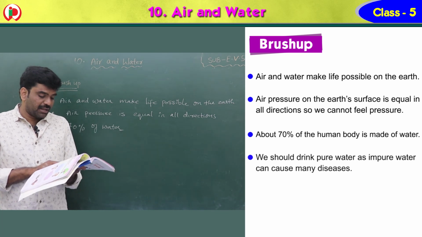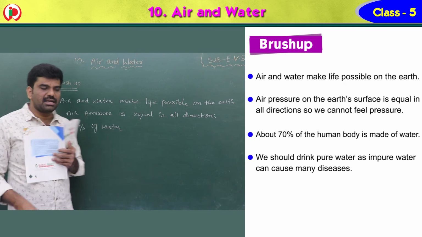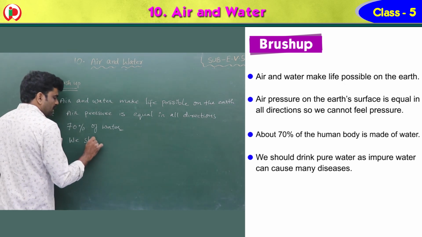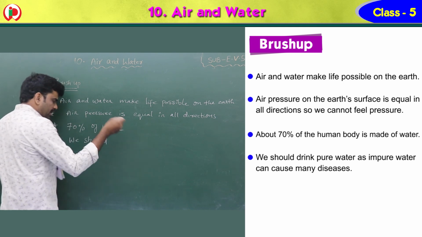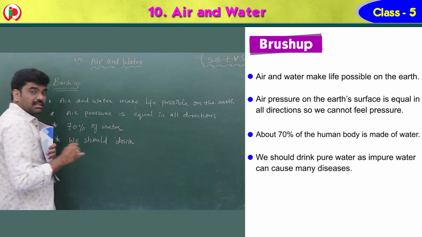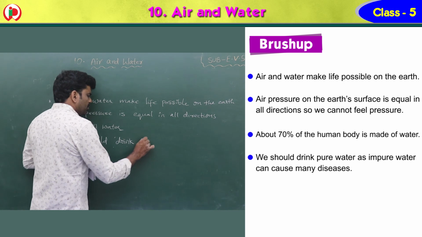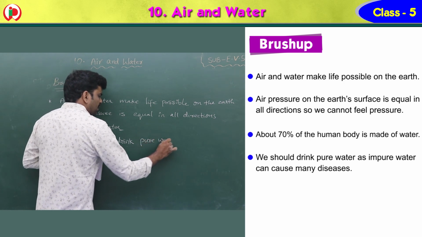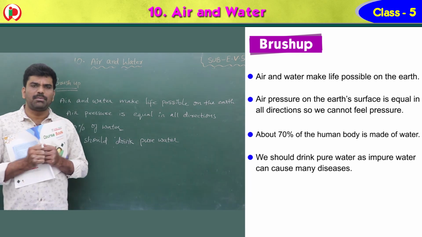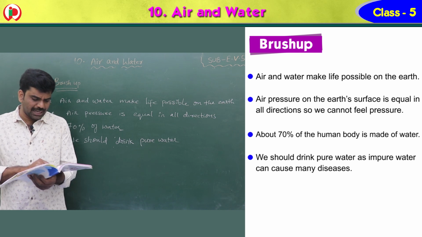Next one, we should drink pure water as impure water can cause many diseases. If we drink impure water, what happens? Yes, it causes many diseases like cholera, dysentery and jaundice. We should drink pure water. We can make impure water into pure water by filtering, by boiling water, by using water purifiers and by adding chlorine tablets.